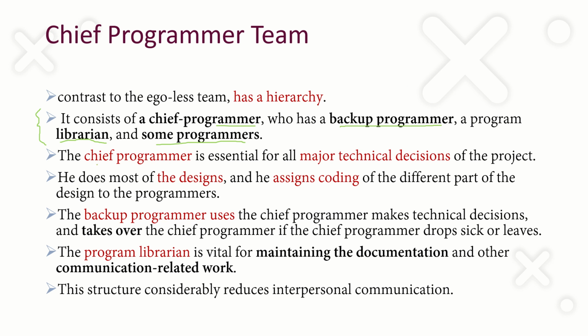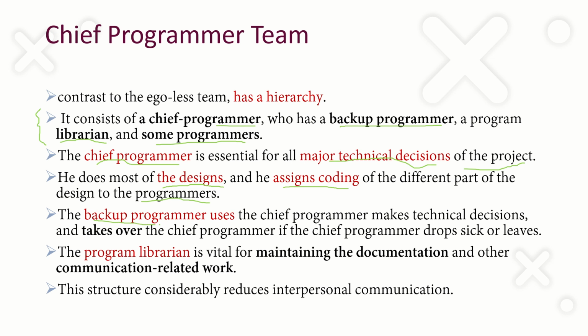And what is the meaning of a chief programmer? A chief programmer will be the main one who will make different technical decisions. Major technical decisions regarding the project will be made by the chief programmer. Most of the designs will be done under his guidance, and he will assign the coding to each and every programmer. That is the designing, the work division, and the coding which should be allotted to different programmers, is done by the chief programmer.